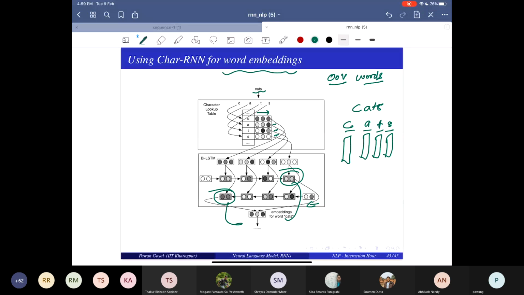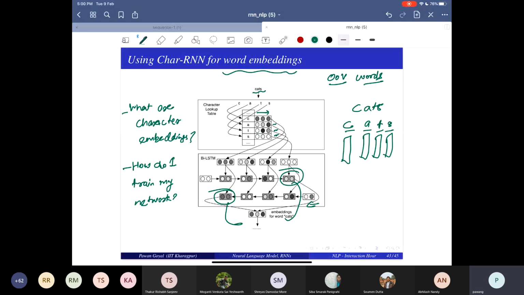Now here are some practical questions. What are character embeddings? How do I train my network? Because if I'm training an LSTM or RNN, I have some parameters. How do I train those parameters? So what do you think? What are my character embeddings?